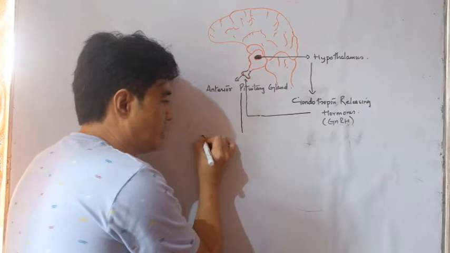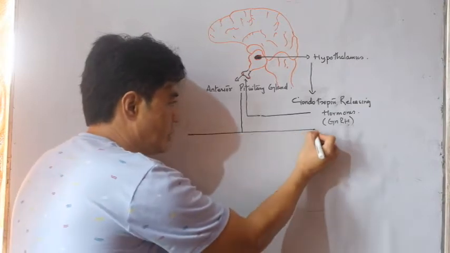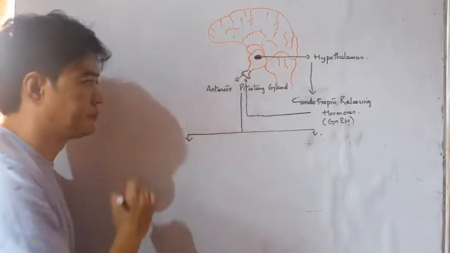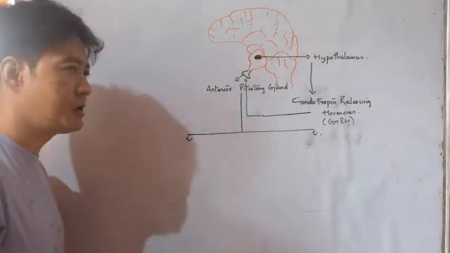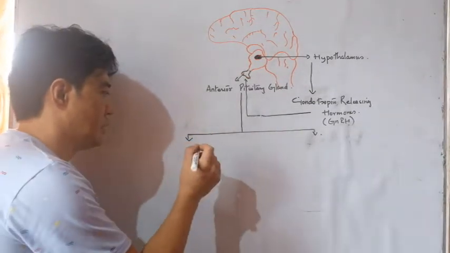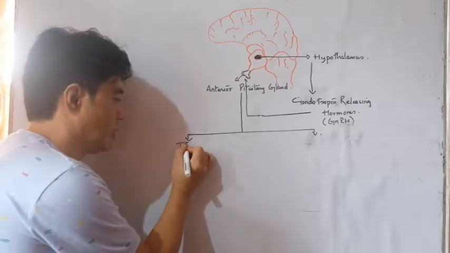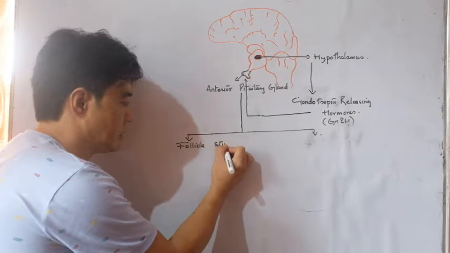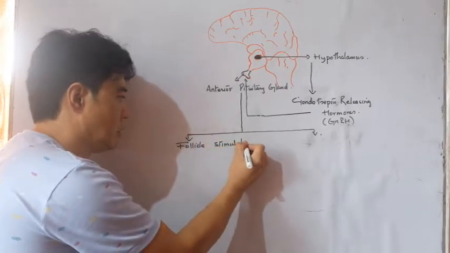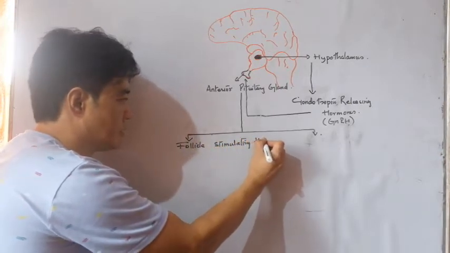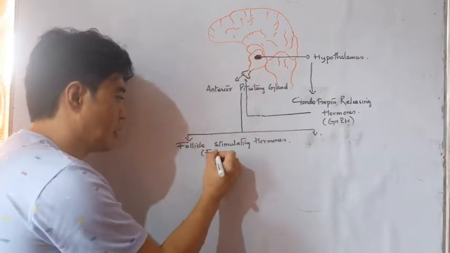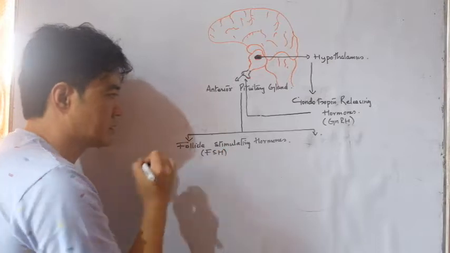After anterior part of the pituitary gland gets activated, they release tropin hormone, which are of two types. Number one, follicle stimulating hormone, or in short form you can write FSH.